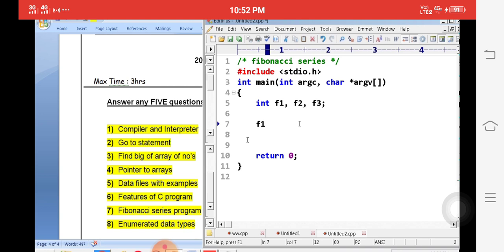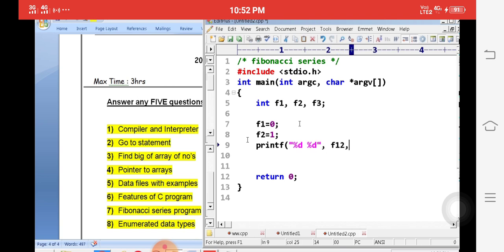Simply f1 = 0, f2 = 1. Then printf("%d %d", f1, f2). So it automatically prints 0 and 1. Now we want to give the next numbers. So the next number f3 = f1 + f2.